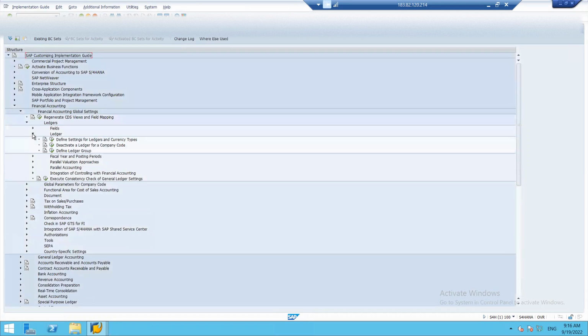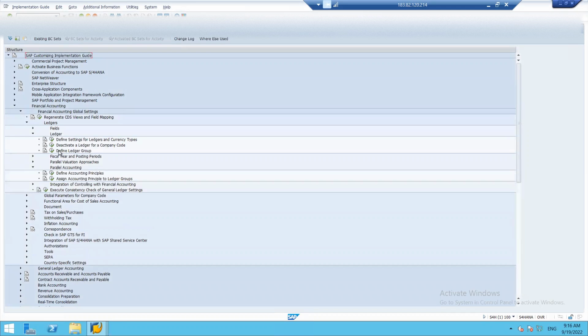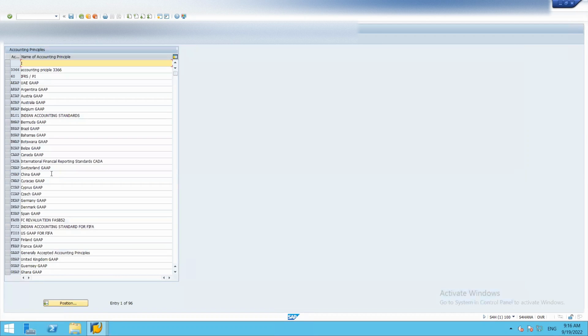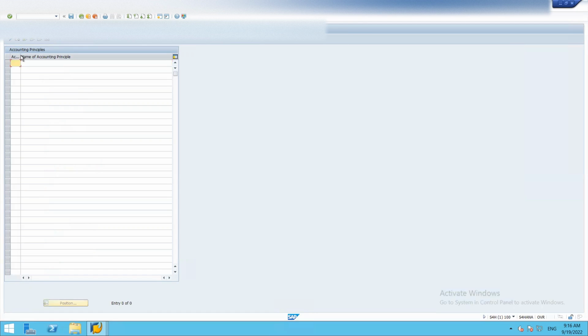Now, these ledgers and parallel accounting are two interrelated fields. So first, we shall define an accounting principle. We have to define two accounting principles. Number one, Ind AS, which is a basic requirement, and the next is to maintain US GAAP. We need to assign a key to it. It may be alphanumeric or numeric.